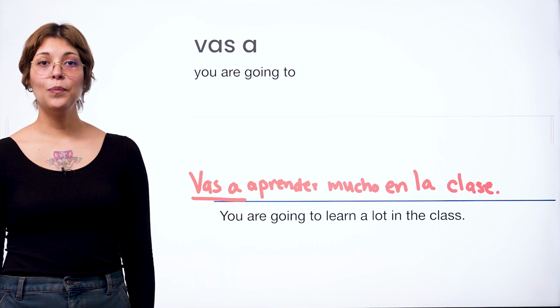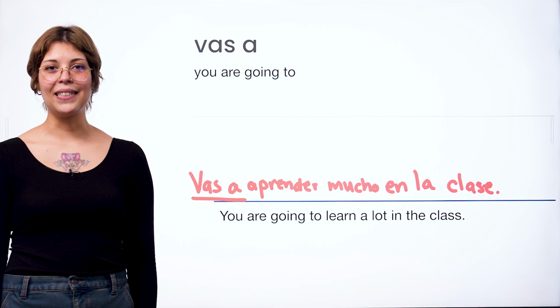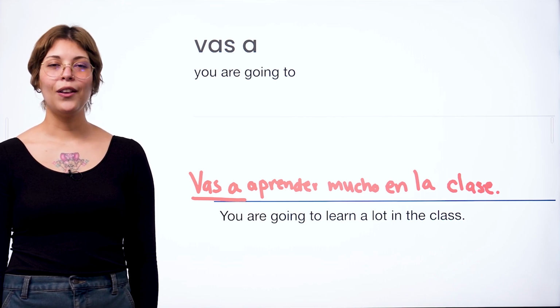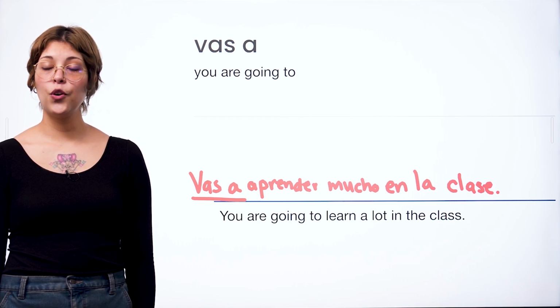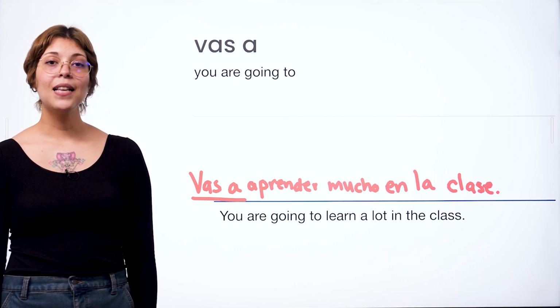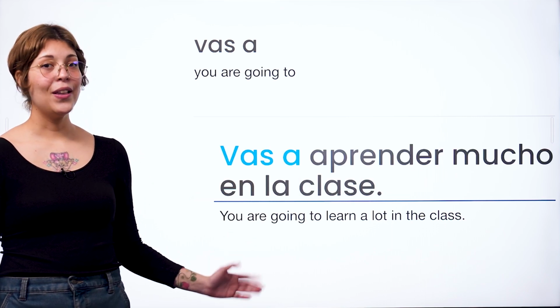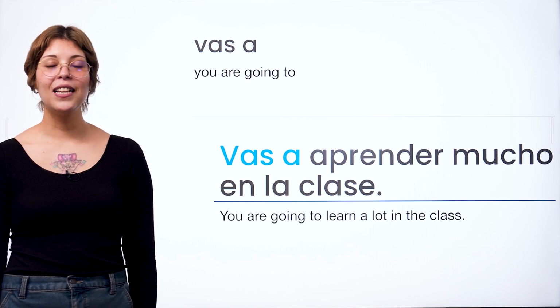Vas is the second person singular form of the verb ir, to go, in the present tense. It is used here because the subject is tú, you. Thus, vas a translates as you're going to. Vas a aprender mucho en la clase. You are going to learn a lot in the class.